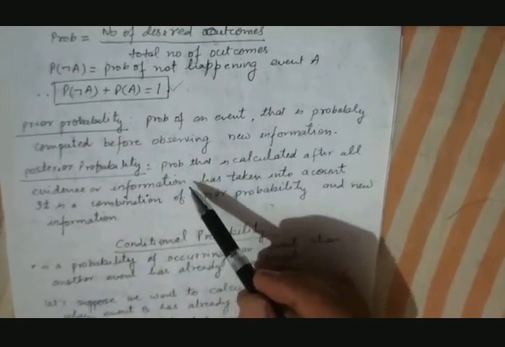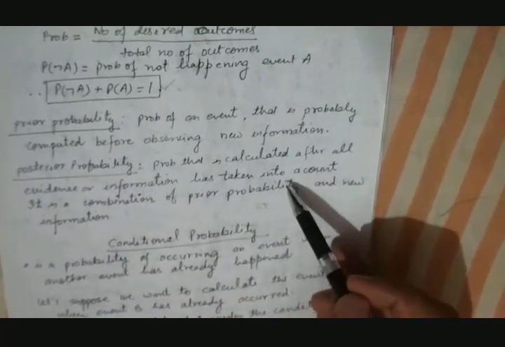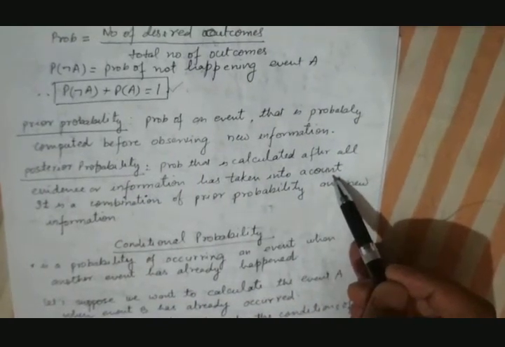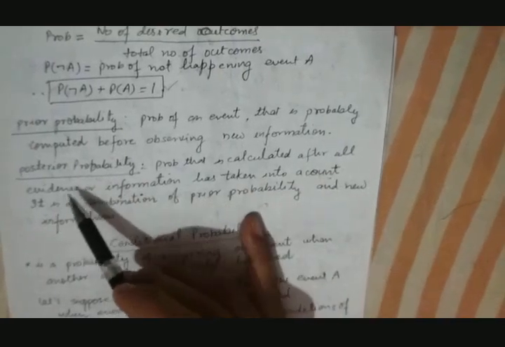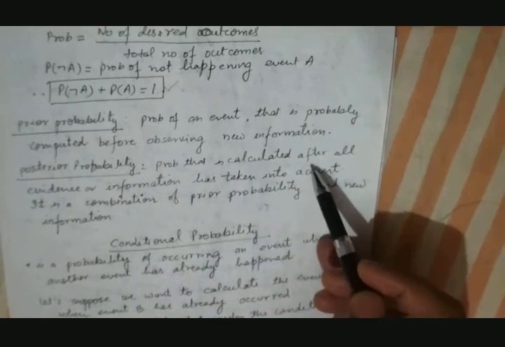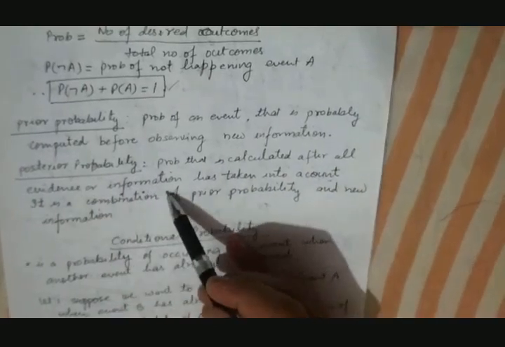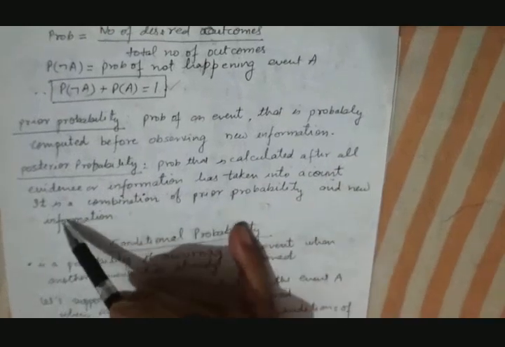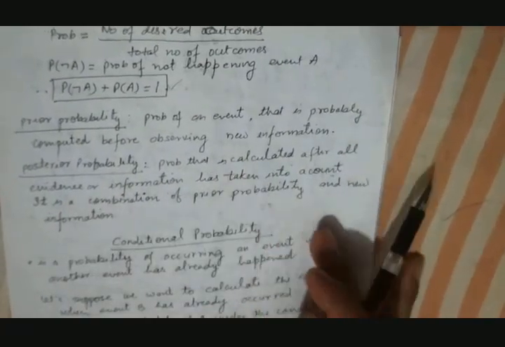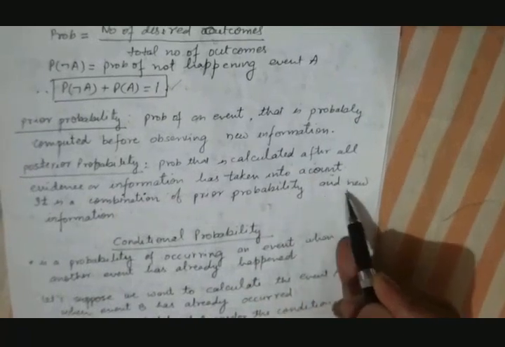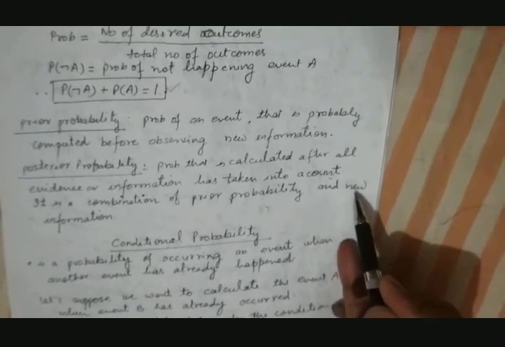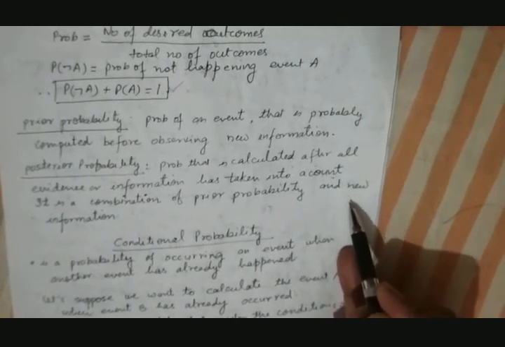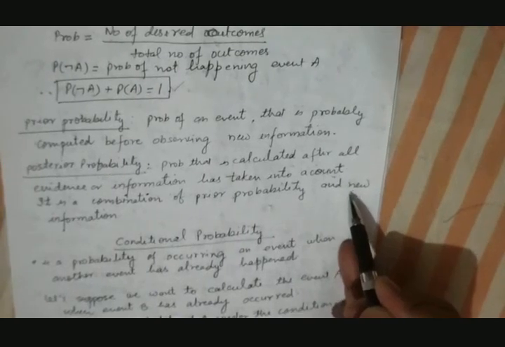Then posterior probability, the probability that is calculated after all evidence or information has been taken into account. There is no scope available for new information after this calculation. So this is called posterior probability because it is calculated after all evidence or information has been taken into account. So basically, posterior probability is a combination of the prior probability with new information. So here we are also adding the case of whatever newly observed information we get.